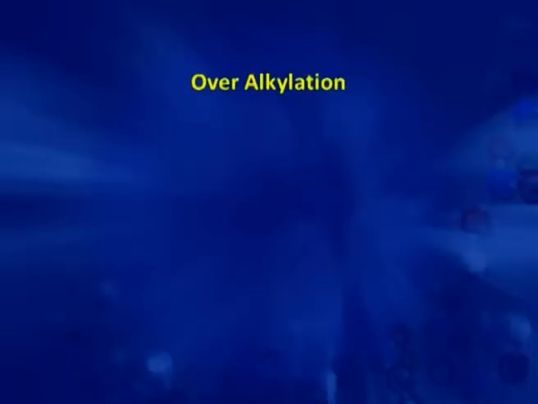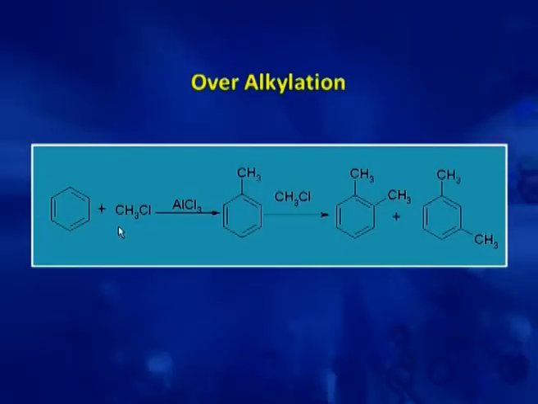Now, the second drawback is over alkylation. When methyl chloride reacts with benzene, there is formation of toluene. Methyl group is an electron donating group, so it increases the reactivity of the benzene ring towards electrophilic substitution reaction.